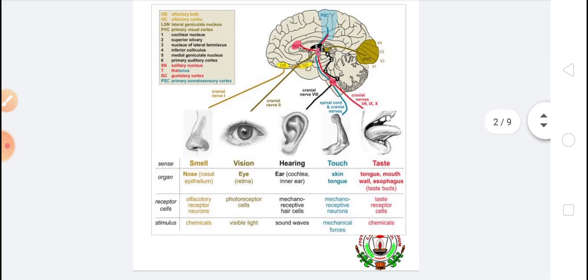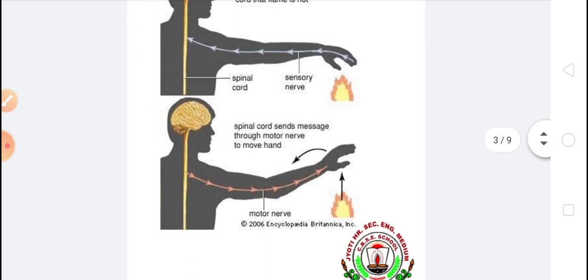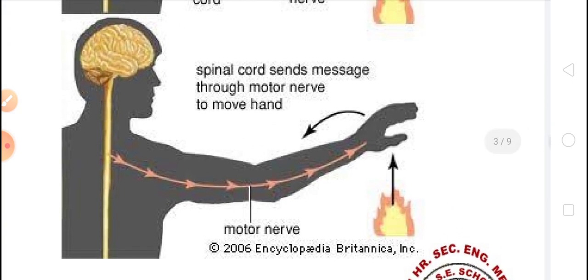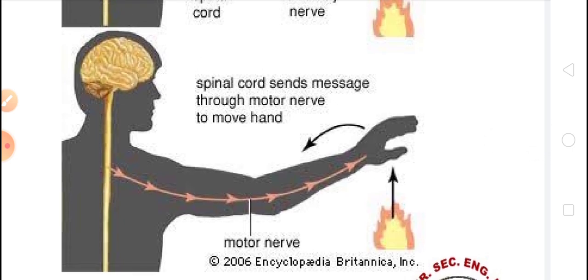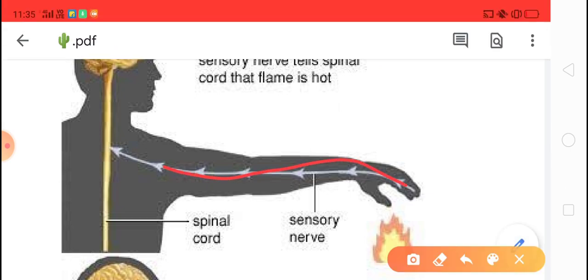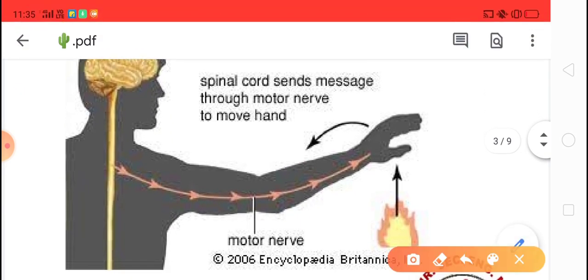Another kind of nerves are motor nerves. Motor nerves carry the messages from the brain to the different parts of our body. We saw that sensory nerves carry messages from the sense organ to the brain, but motor nerves carry the message from the brain to the sense organ.